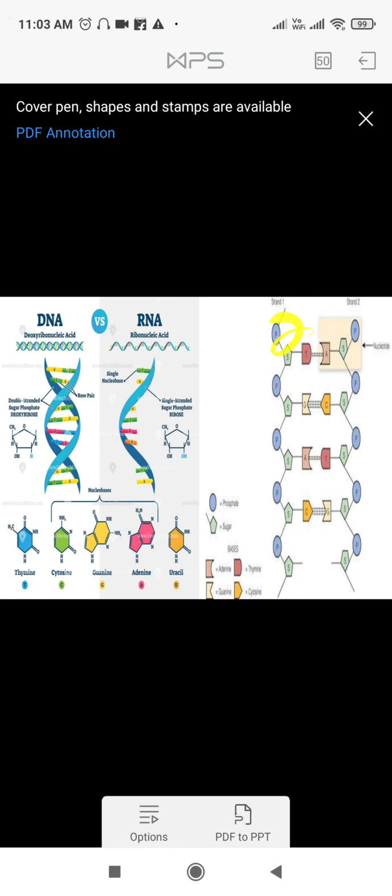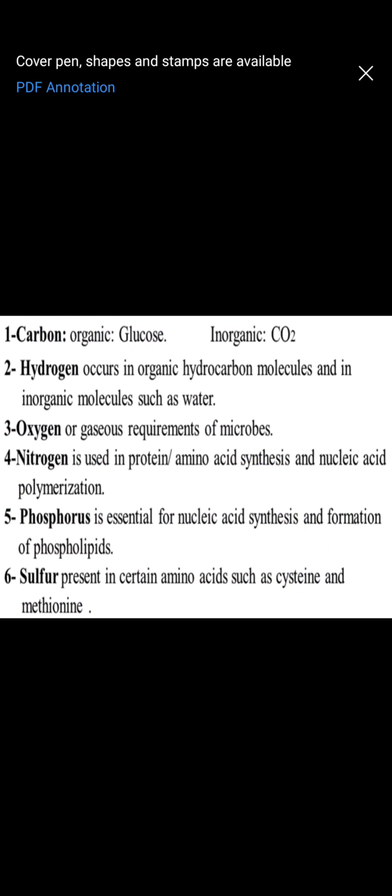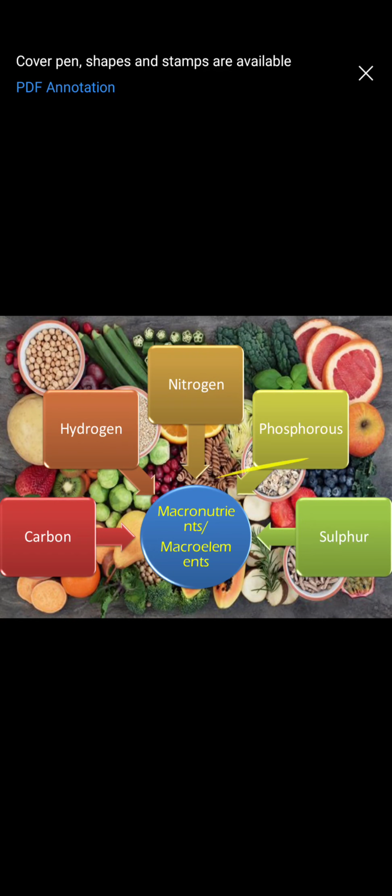If the backbone itself is missing, if the phosphate is missing, then the DNA will not bind like that, it won't stand like that. So that's the reason the phosphate is required in the construction of the nucleic acids. Coming to, we just now saw about phosphorus.